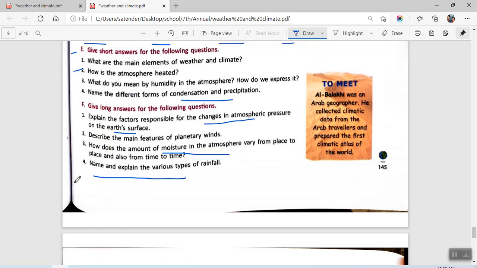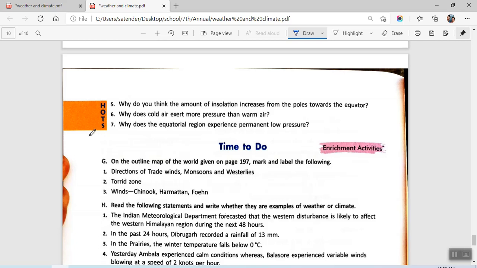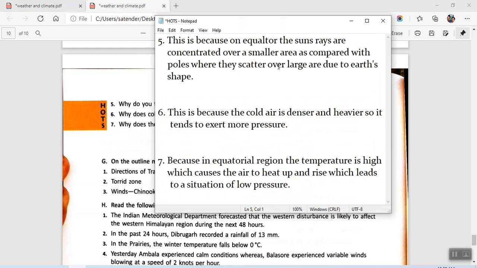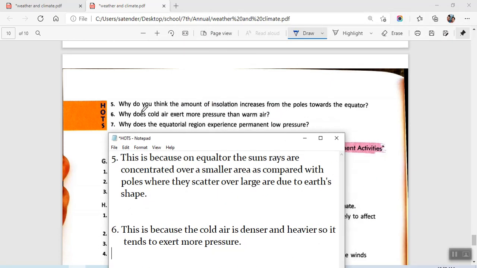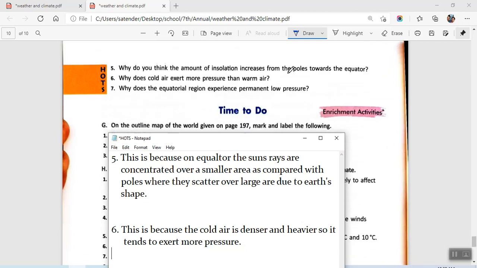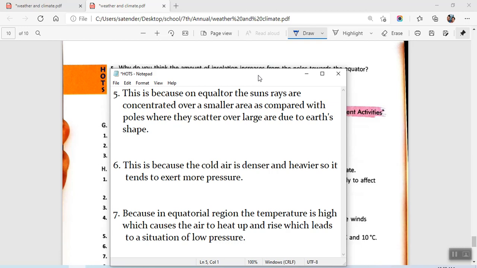Then we have the HOTS questions. These are the answers to the HOTS questions. Let me read out the question. First, we have: why do you think the amount of insolation increases from poles towards the equator? What is this saying? The amount of insolation, the amount of sun's energy coming into the atmosphere, is maximum at the equator, and it goes on decreasing as we go towards the poles.